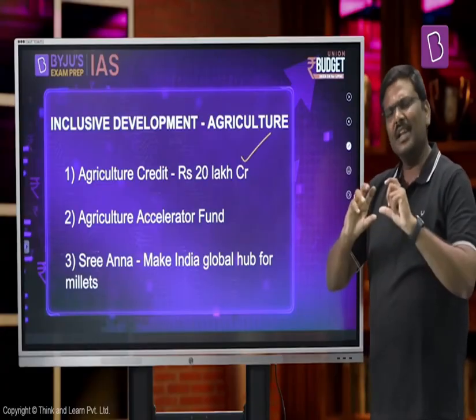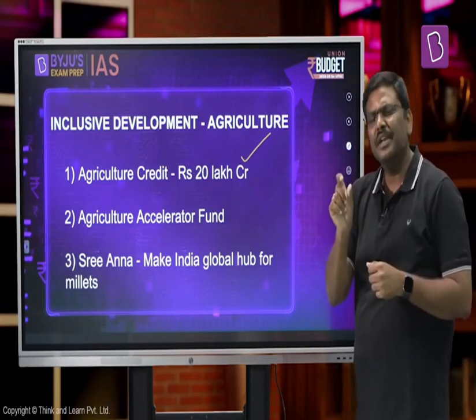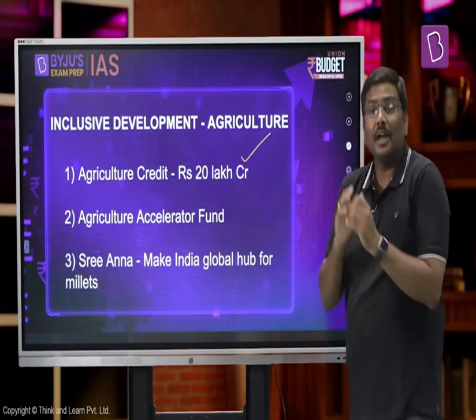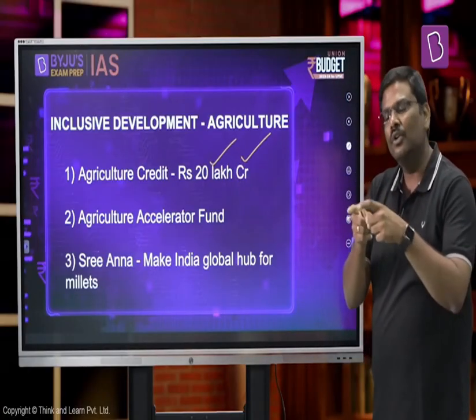Annually, government of India, the budget comes up with a target of how much loans have to be given to the agriculture sector. And I'm pretty sure all of you know to what extent the loans which are issued are important to the farmers, especially to the small as well as marginal farmers. So compared to last year, this year, the agriculture credit that has been targeted by the government has been increased from somewhere around 18.5 lakh crore rupees to 20 lakh crore rupees. So that one will ensure that there's a lot of credit inflow that goes into agriculture sector.